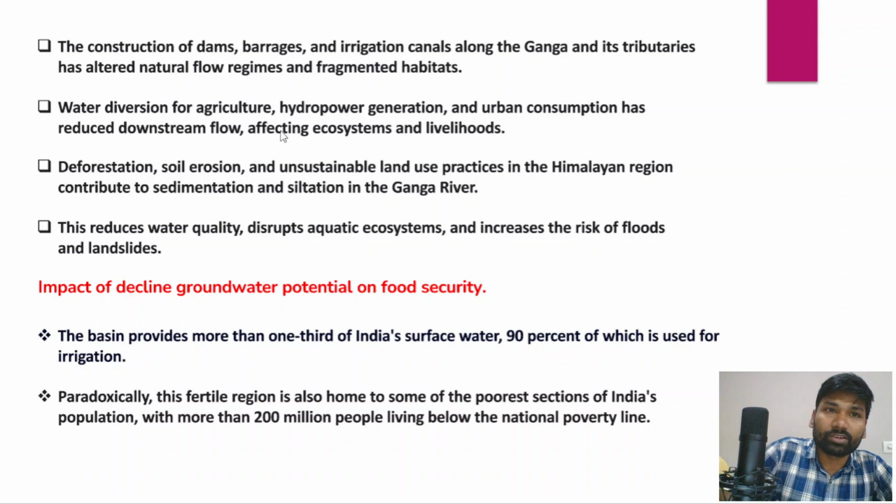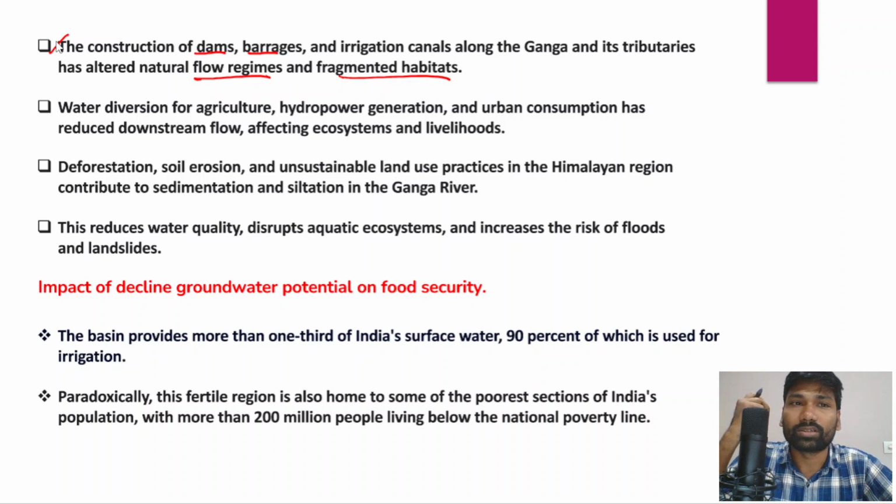And apart from that, the construction of dams and barrages would also be another reason, and even irrigation can also. So all these things would lead to the diversion of water, and they also alter the natural flow of water and even fragment habitats. So this would also contribute to the declining water tables.